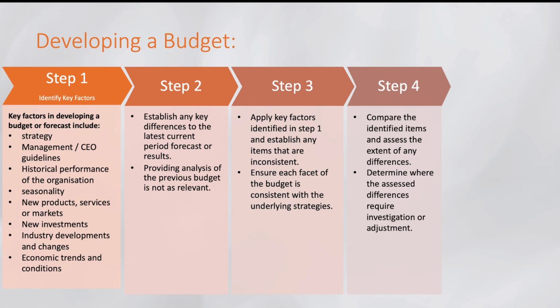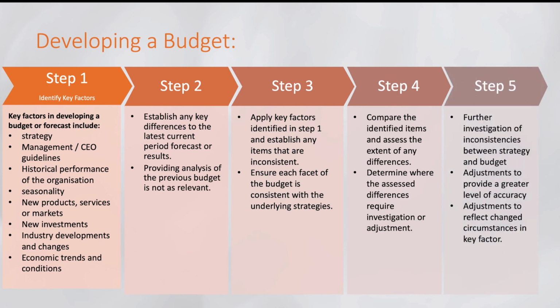Now in step 4, we have to assess whatever differences we have investigated and whatever adjustments we have. Then we are determining the differences and investigating the adjustments. Now the 5th step is further investigation of inconsistencies between strategy and budget. Adjustment to provide a greater level of accuracy, adjustment to reflect changed circumstances and key factors.